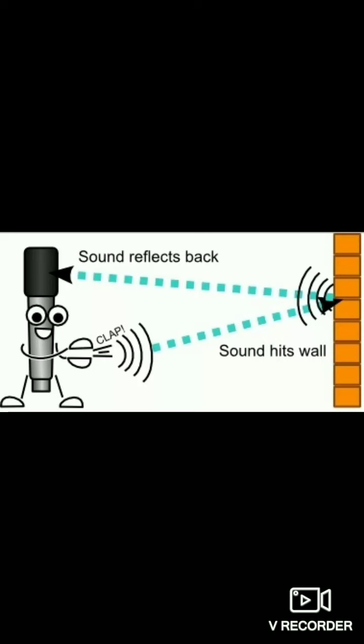It is necessary for the minimum distance between the source of sound and the reflecting surface to be around 17 meters, because we have to get the echo at a minimum distance of 17.2 meters, as I already told you. A high wall or a high-rise building is required which can act as a reflecting surface, and firstly the sound must be loud enough so that it reaches the receiver after reflection.